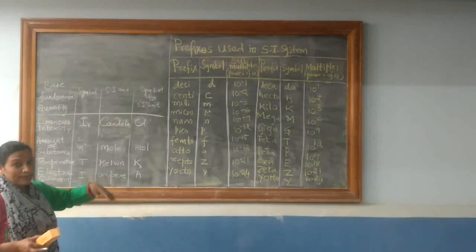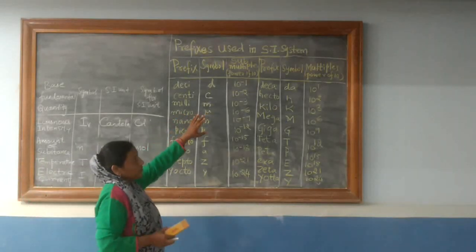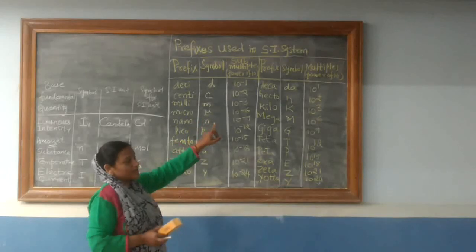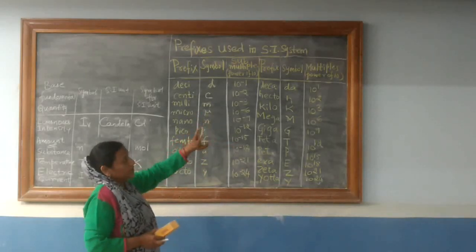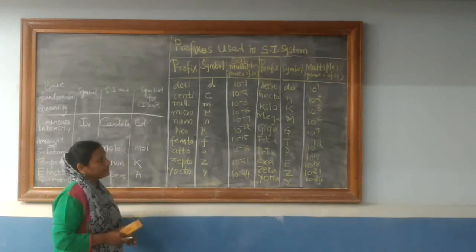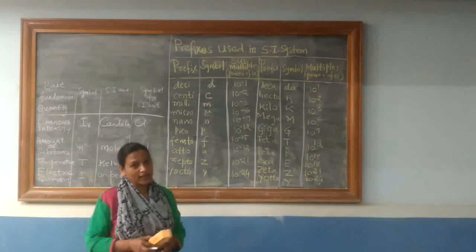Now coming to multiples, once again in terms of powers of 10, the prefix used for 10 raised to 1, that is nothing but 10, is deca, and the symbol used is da. Hecto, small h, is 10 squared, or 100.